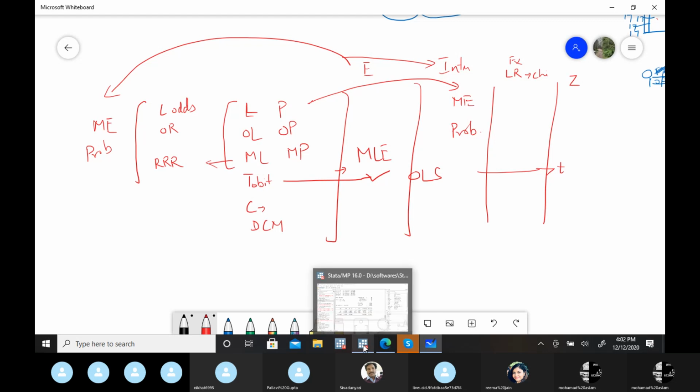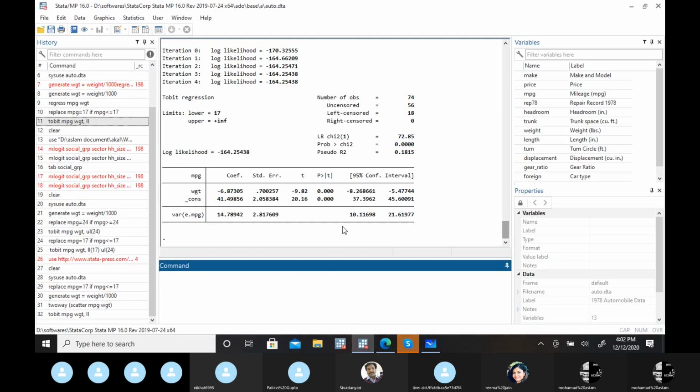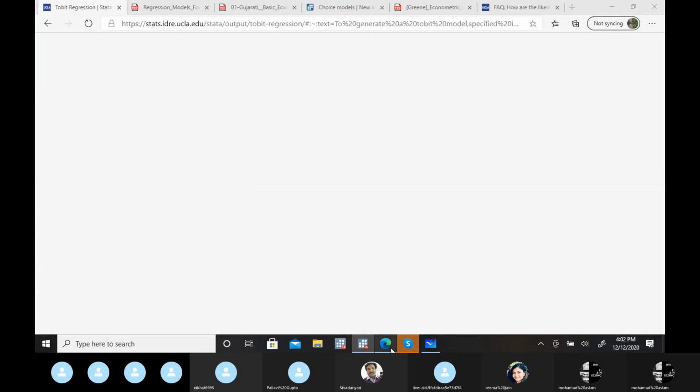So this is your Tobit model, censored case. Anyone, any doubt in this case? In the Tobit model, you can also calculate the marginal changes or probabilities, whatever you want. Probabilities, marginal changes, that choice is yours.